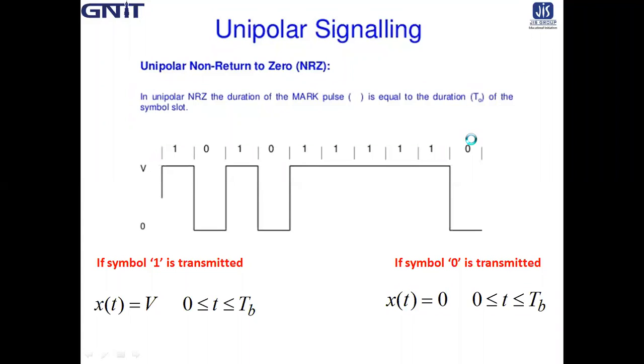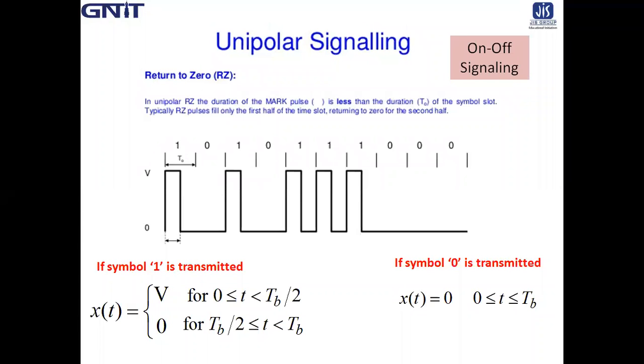Okay, next I move to a very simple question. Say it is a unipolar NRZ waveform and this is a unipolar RZ waveform. Now I am asking a question: in between unipolar RZ and unipolar NRZ, whose bandwidth is larger?